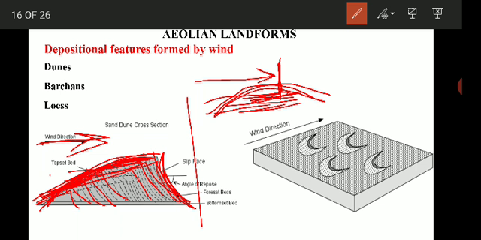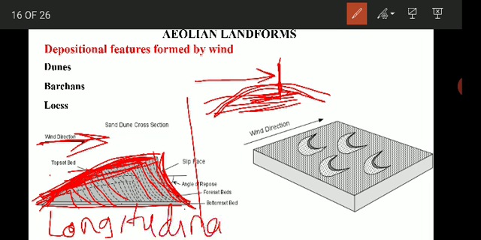There are different types of dunes based on how the wind is depositing the material. One is shown here in the image, that is called a longitudinal dune.